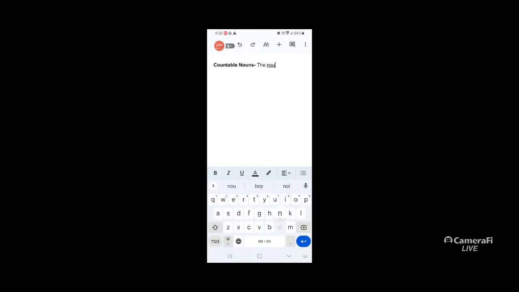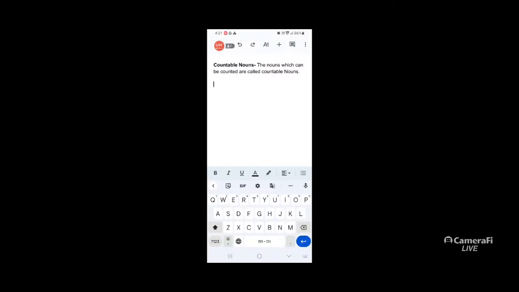The nouns which can be counted are called countable nouns. Many nouns can be counted, as you know very well.